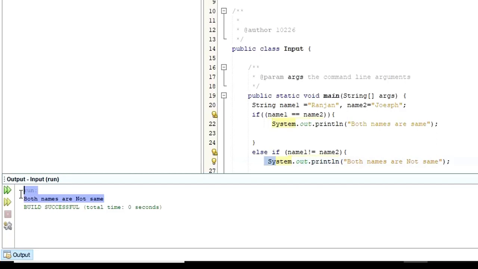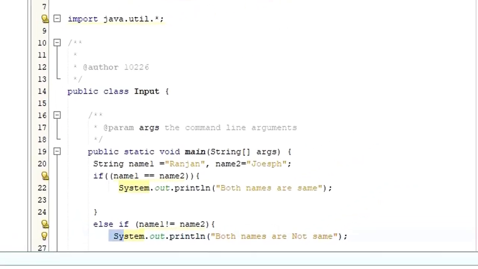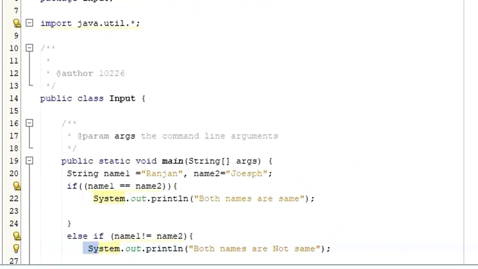Now let us learn about the switch statement, right? Usually the switch statement, I'm sure this one also you have learned in some other programming. It is going to be the same, just like the way you have learned in other programming. The switch statement allows us to execute a block of code among many alternatives. Let me give you the syntax.